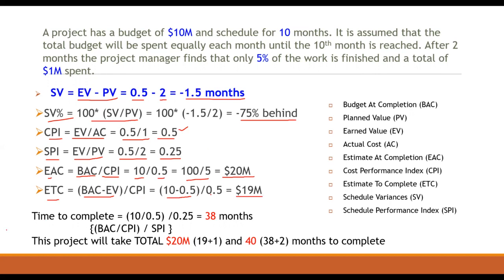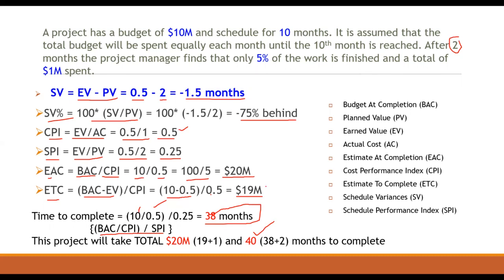Okay, so time to complete is budget at completion divided by cost performance index divided by SPI, that is 10 divided by 0.5 divided by 0.25, which is equal to 38 months. So this 38 months and these 2 months, it needs 40 months to complete the work.